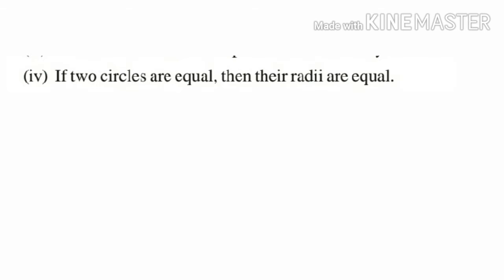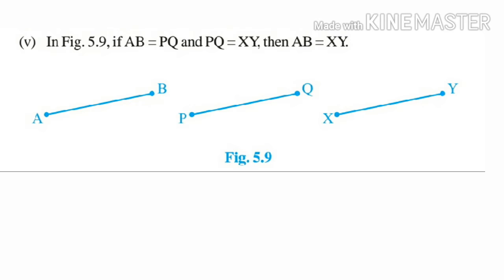Question 4. If two circles are equal, then their radii are equal. Answer: this statement is true. This is because if two circles are equal, then they will coincide when superimposed on the other. Therefore, they must have same radii. Question 5. In figure 5.9, if AB equals PQ and PQ equals XY, then AB equals XY. Answer: true. This follows from Euclid's axiom 1, which states that things which are equal to the same thing are equal to one another.